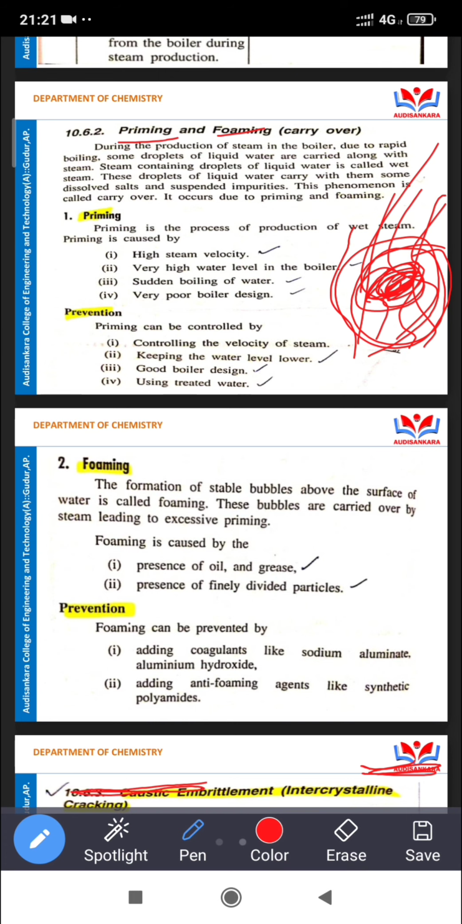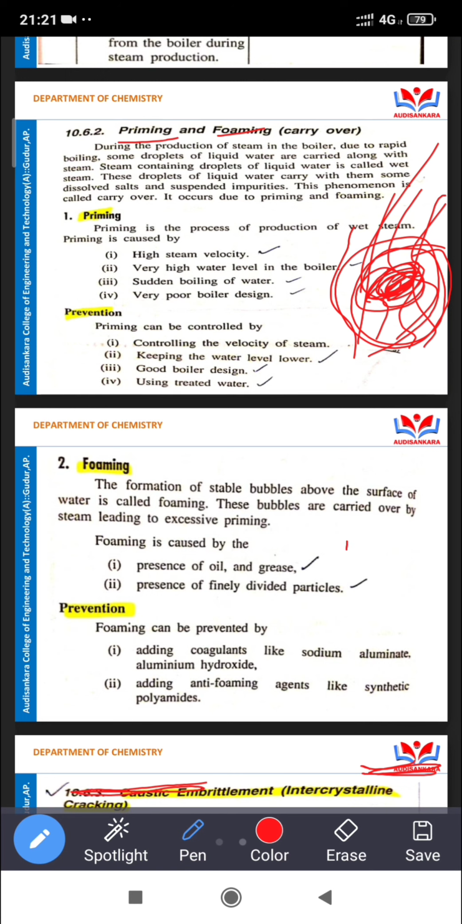Coming to the next point, prevention of priming. Priming can be controlled by controlling the velocity of steam. That's an important point. Second point is keeping the water level lower. The prevention methods are the opposite of the causes we discussed. Third point is good boiler design. And fourth one is using treated water.